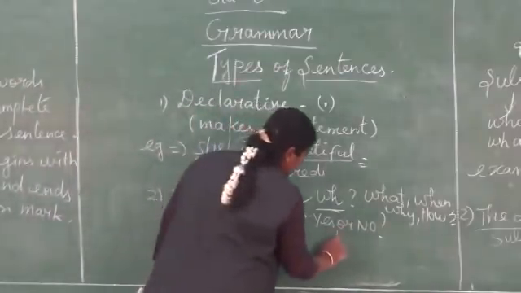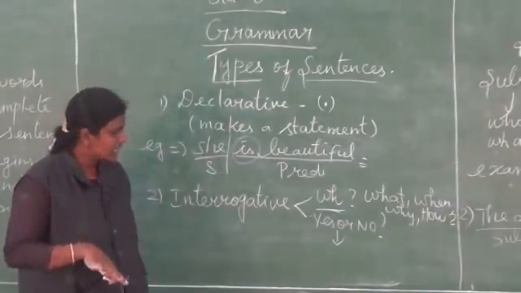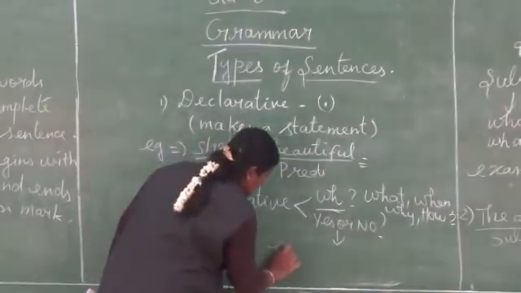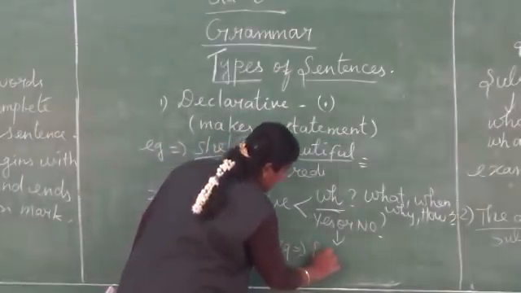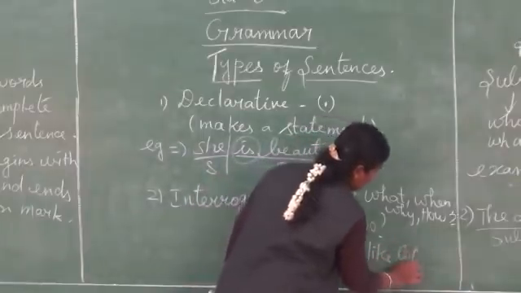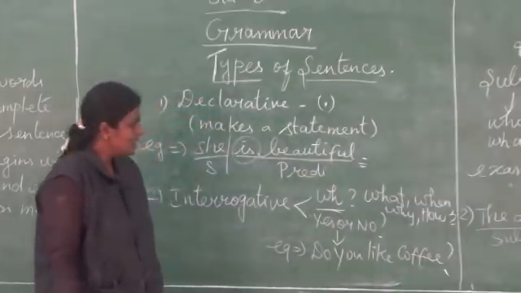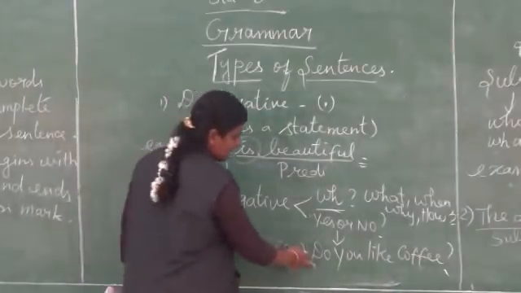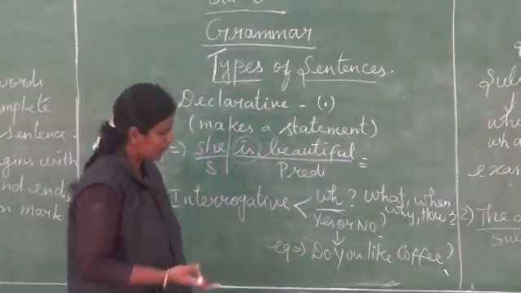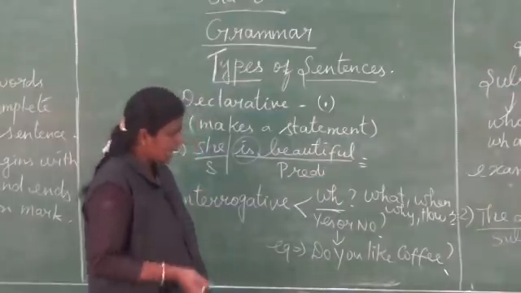And the yes or no type. For any such question, the answer could be either yes or no. For example, do you like coffee? For this question the answer could be either yes or no. Yes, I like coffee. No, I don't like coffee.